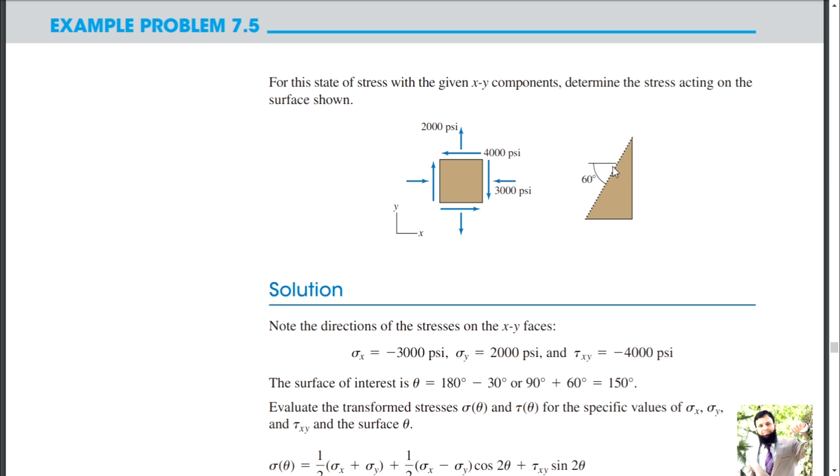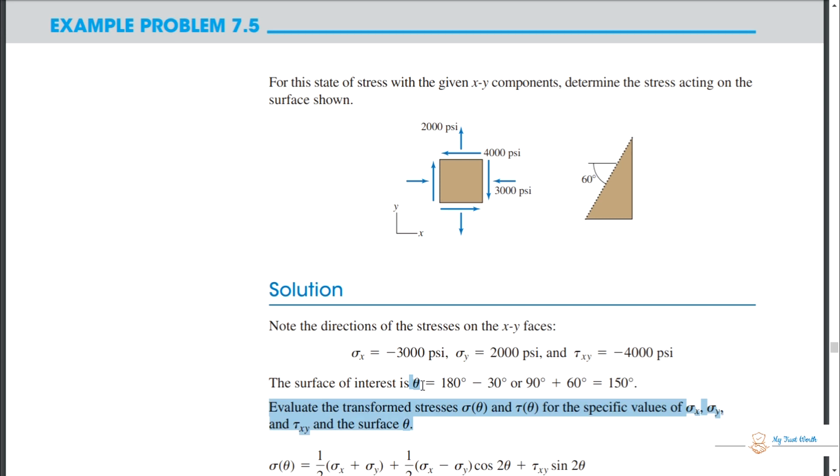So this direction will be at 90 degrees, and if we take 180 minus this 30 degrees, we will get the angle. Second approach: you got 90 degrees, this one, and if you add this 60 degrees, you will get that angle with the positive x-axis. So no need to get confused, just solve the little triangle and you will get theta of interest equal to 180 degrees minus 30, or 90 plus 60, 150 degrees.